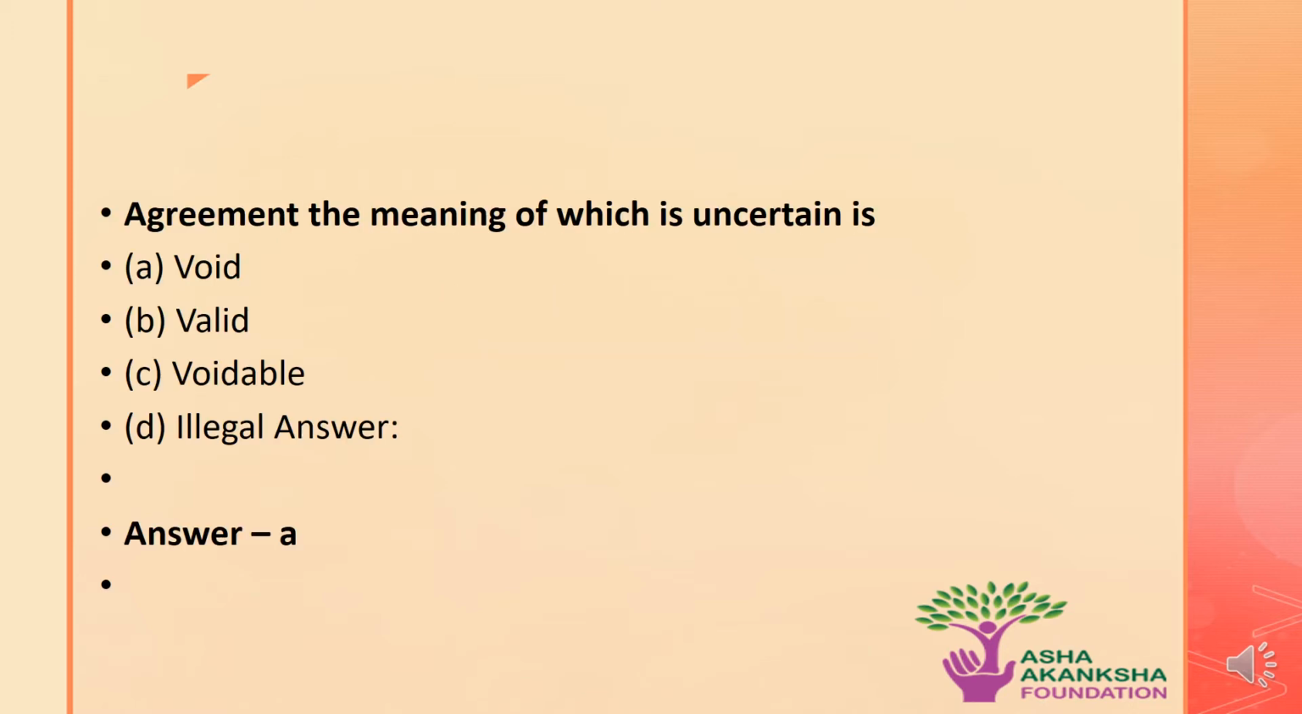First question is agreement, the meaning of which is uncertain, is which of the following? Options are A, void, B, valid, C, voidable, or D, illegal. The answer to this question is option A, that is agreement, the meaning of which is uncertain, is void.